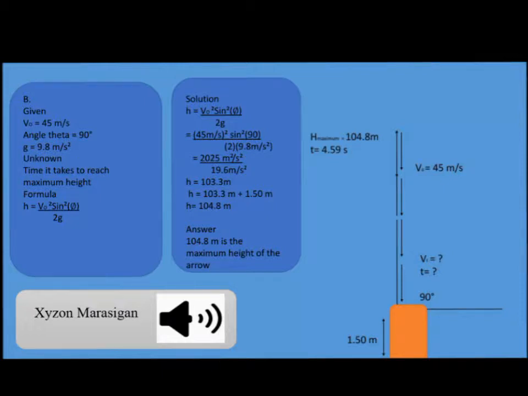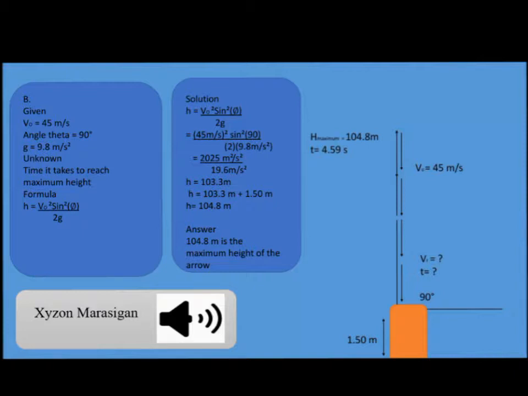Then we substitute the given values and solve for the maximum height, which is 103.3 meters, but it is not yet the exact maximum height as we need to add the initial height to it.